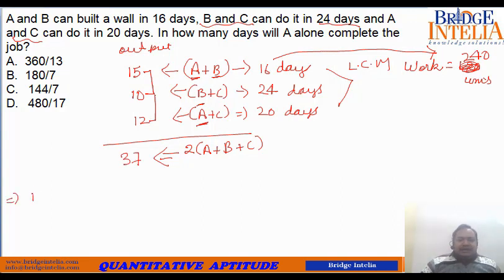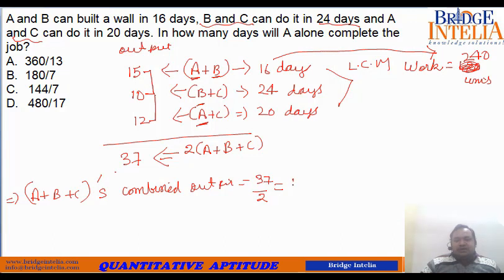So you can say A plus B plus C, their combined output is equal to 37 by 2, because this is 2 into A plus B plus C. 37 by 2 is equal to 18.5.